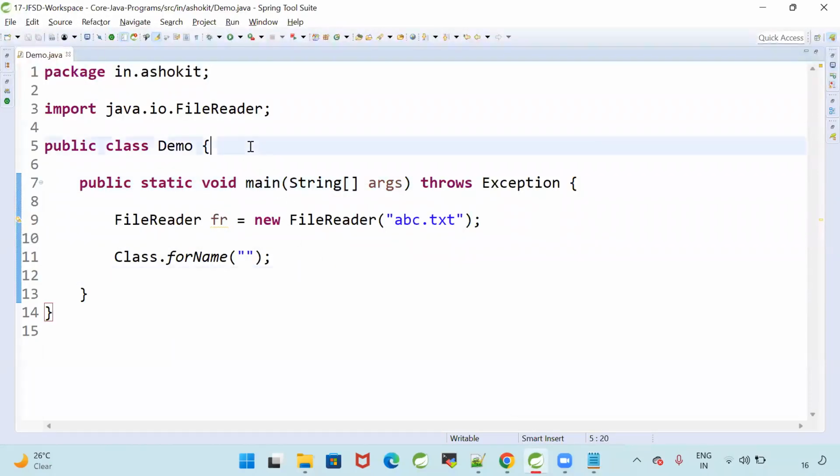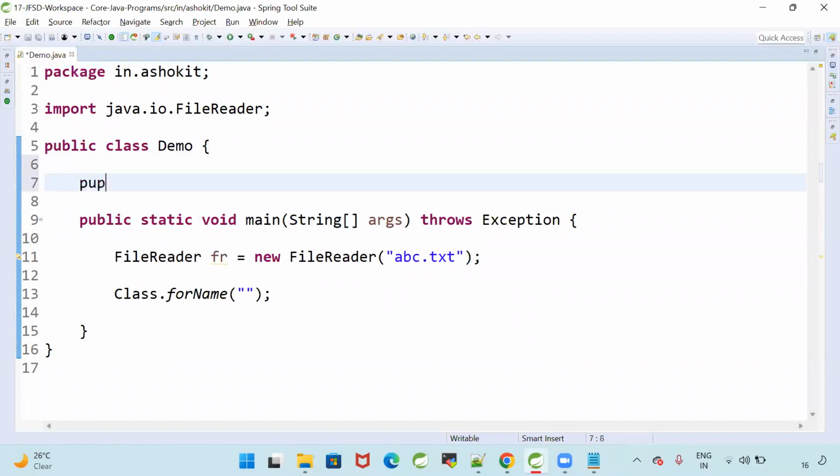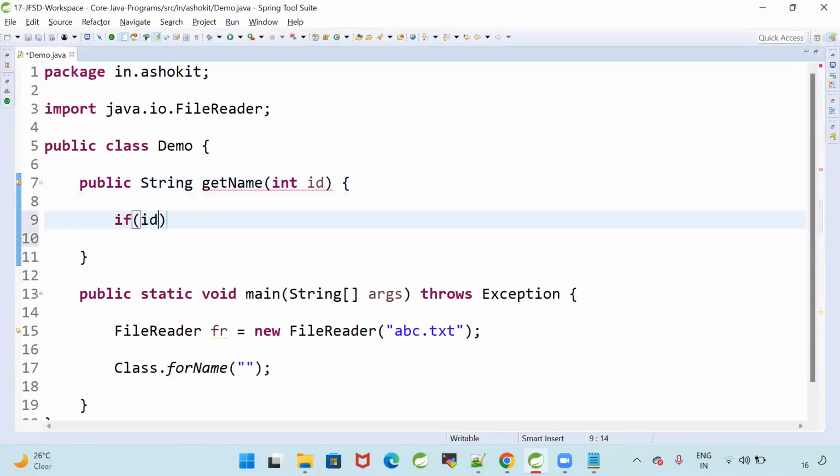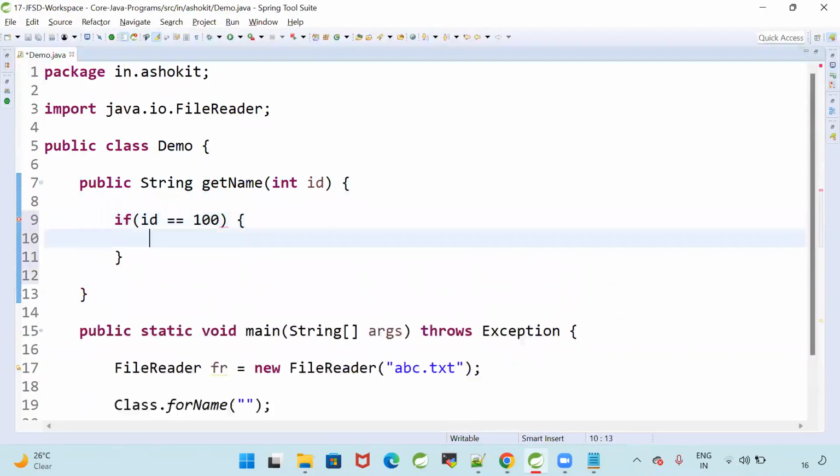For example, I'm writing one method, public String getName. I'm passing ID. Now I will do: if ID equals 100, I will return name as Raju.